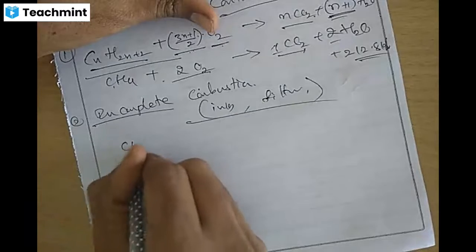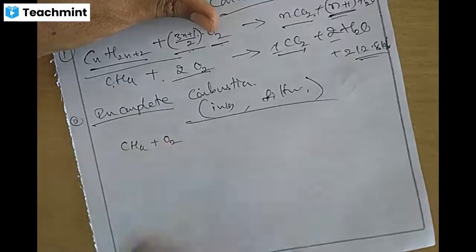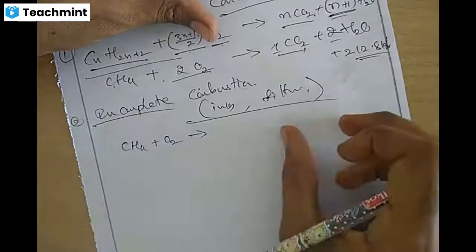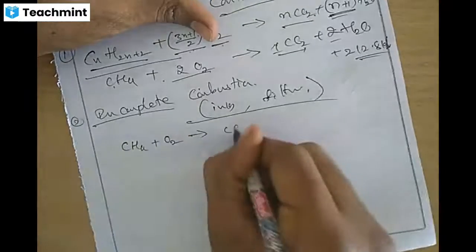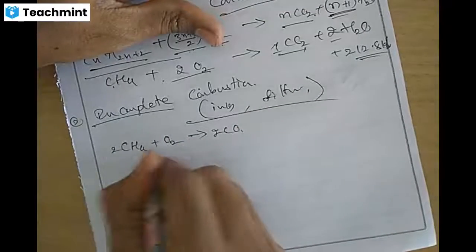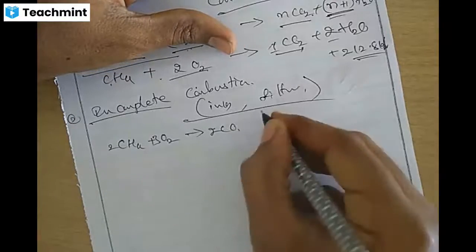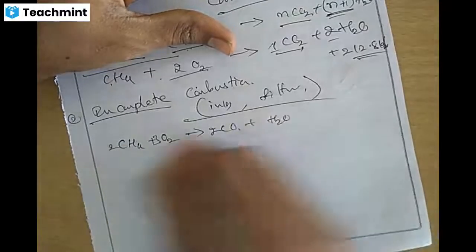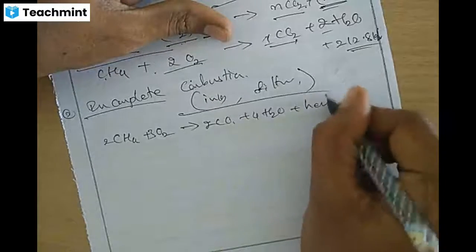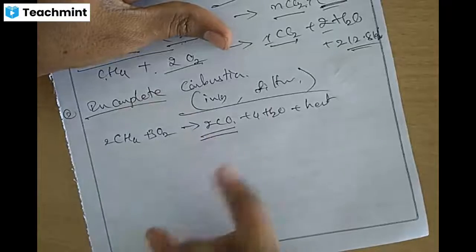If methane undergoes incomplete combustion, with insufficient air or oxygen, CH4 plus O2 will not give CO2 and H2O but will form carbon monoxide. So CH4 plus 3O2 gives rise to 2CO plus 4H2O, with the liberation of heat. This is incomplete combustion. In incomplete combustion, the carbon black is more.